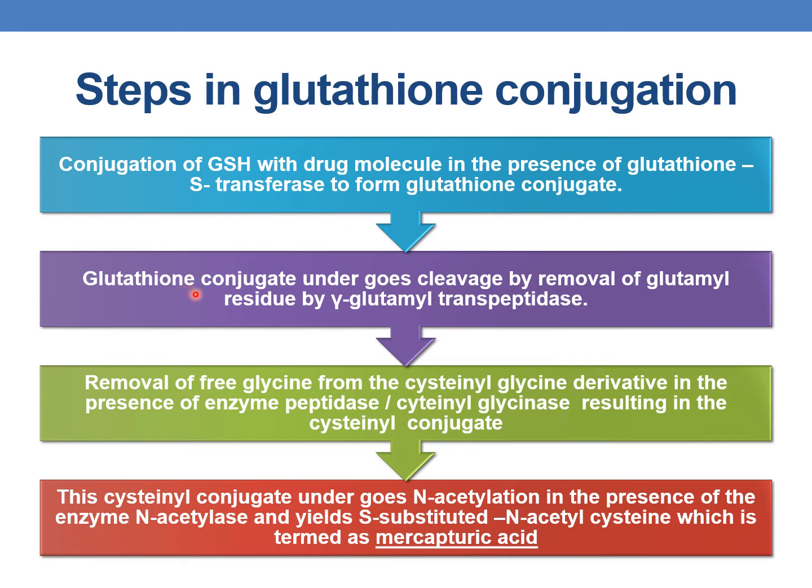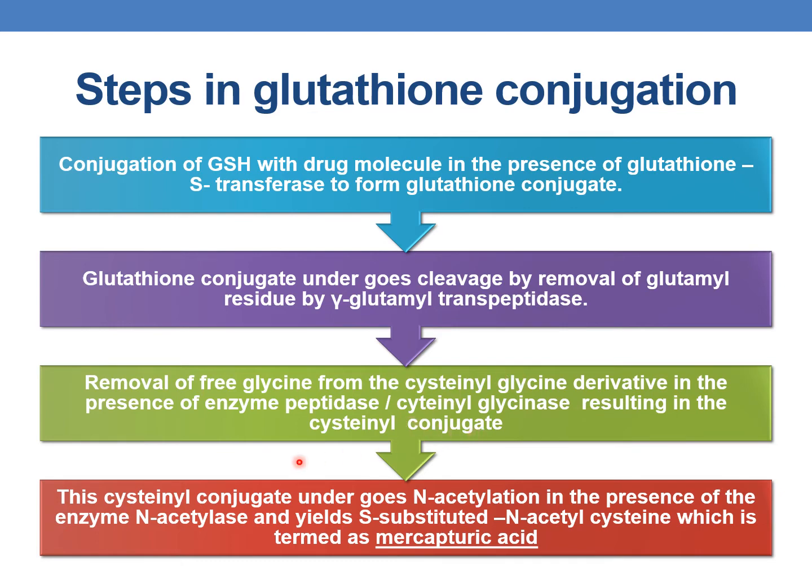The next step is that this glutathione conjugate undergoes cleavage by removal of the glutamyl residue. The glutamyl residue of the glutathione conjugate is removed by the enzyme gamma glutamyl transpeptidase. And the next step is removal of free glycine from the cystinyl glycine derivative in the presence of the enzyme peptidase or cystinyl glycinase, resulting in the formation of the cystinyl conjugate.